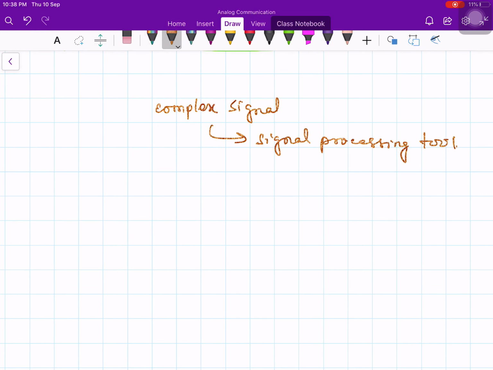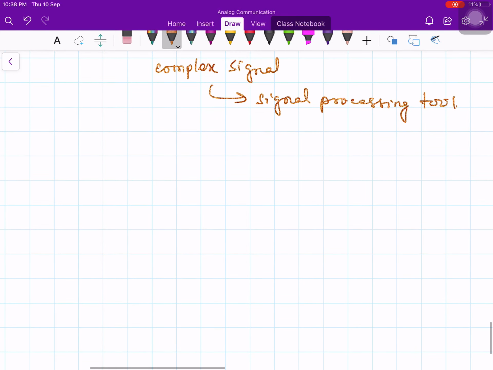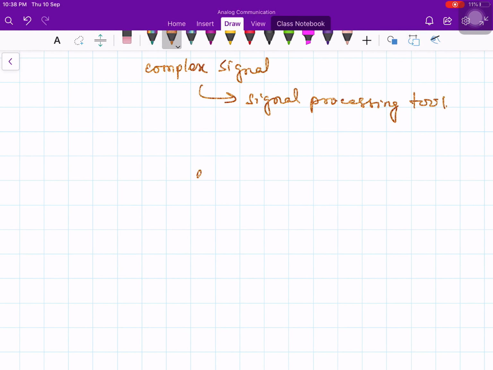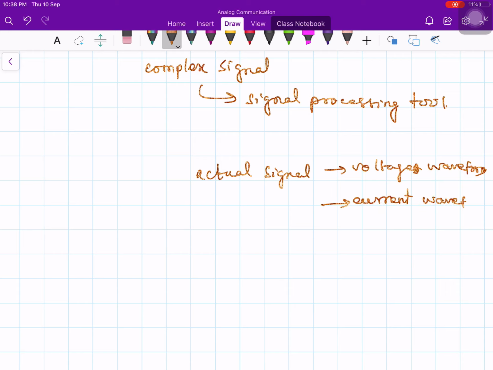The actual waveform that you will transmit will be some voltages. So the actual or real signal will be a voltage waveform or current waveform, because they are real signals.